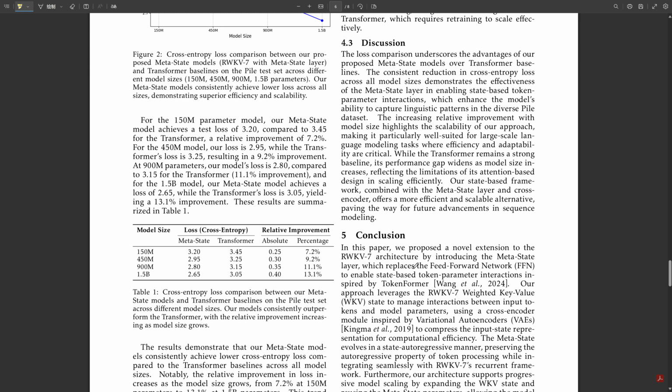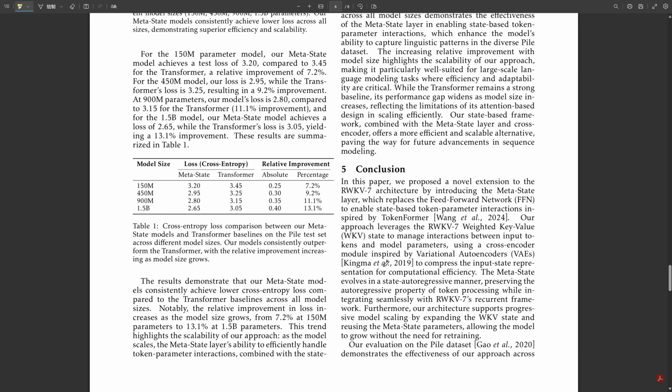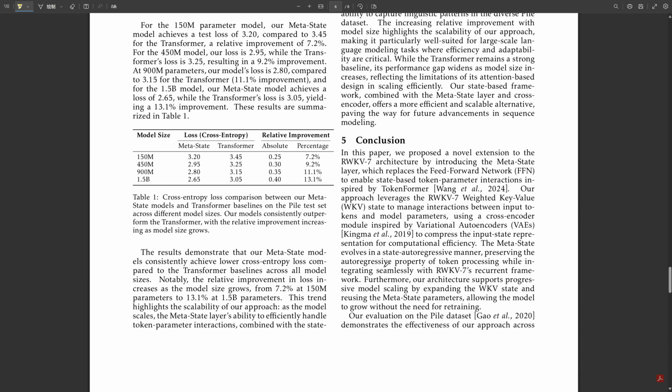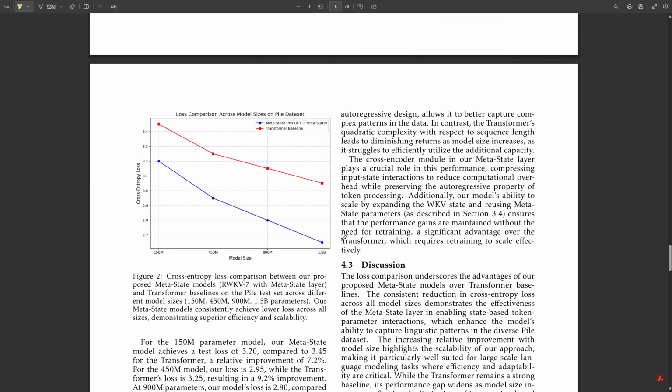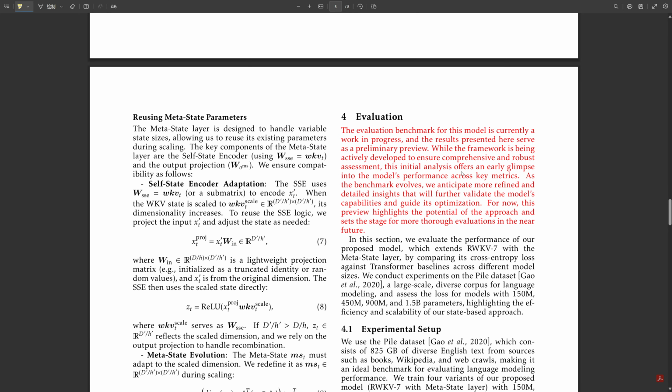They looked at cross-entropy loss, lower is better. And how did metastate stack up? Consistently better. Across all the sizes they tested, the metastate models achieved lower loss than the comparable transformer models. Lower loss at the same parameter count? That's a good sign. It suggests better parameter efficiency, yeah.